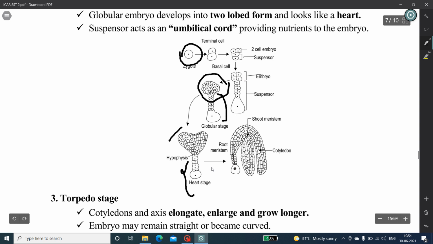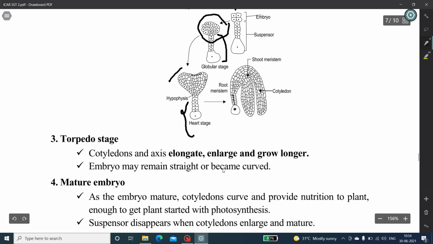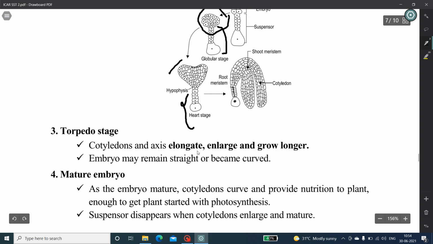The next one is the torpedo stage. In this stage, the cotyledons and axis elongate, enlarge and grow longer. The embryo may remain straight or become curved.